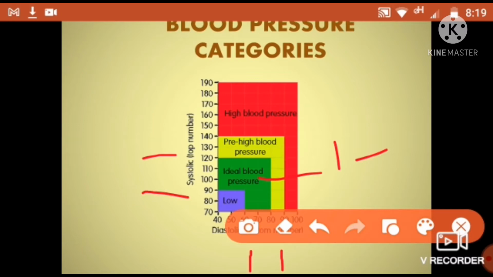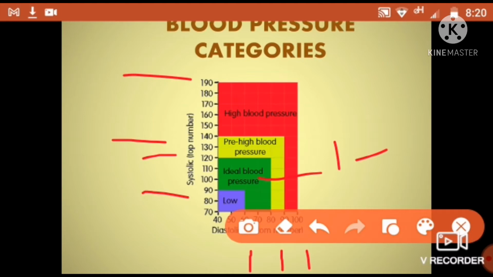Okay, and the systolic from 140 to 90 is the pre-high pressure, and the last one is from 190 to 100, and this is the high blood pressure. These are the high blood pressure values which you can check after measuring your own, so you can categorize which of these ranges your blood pressure lies in.